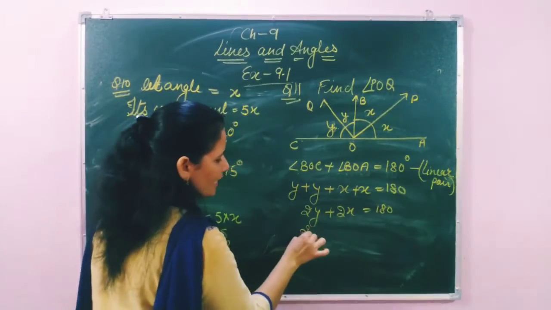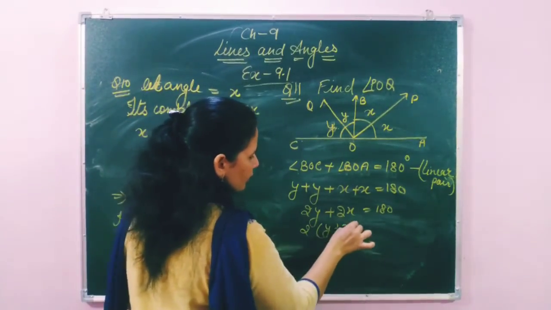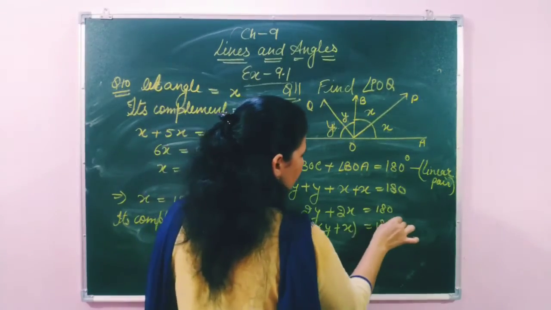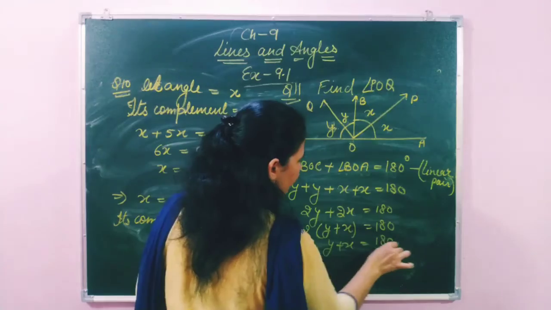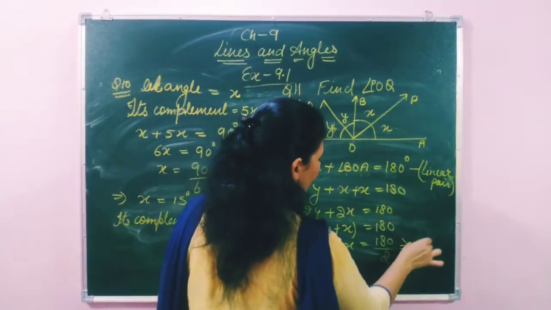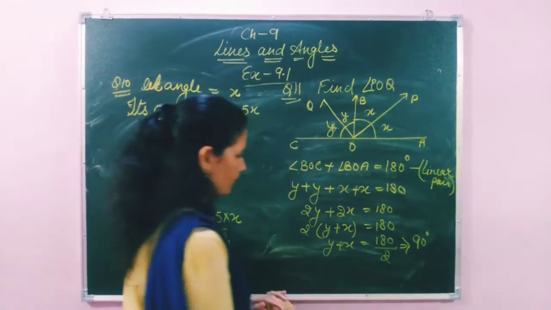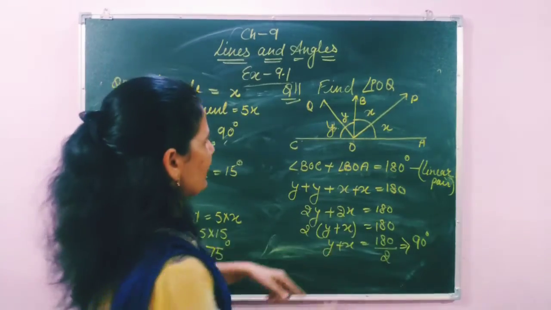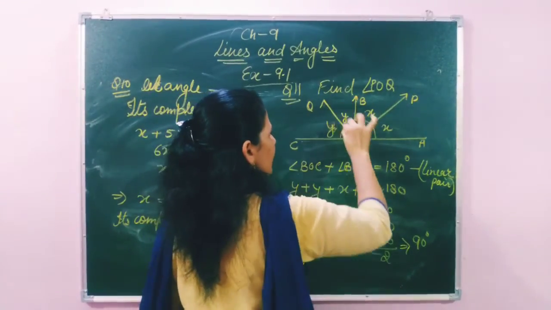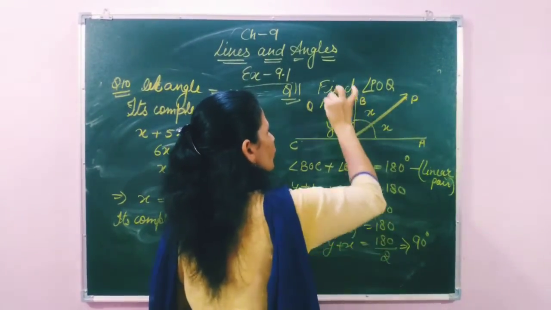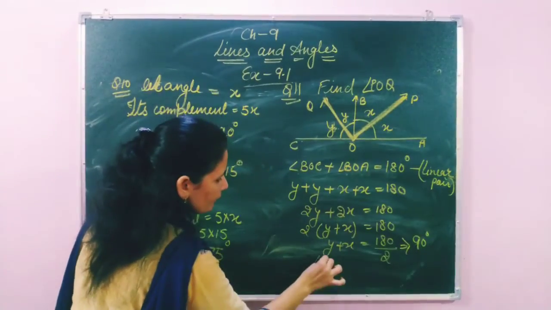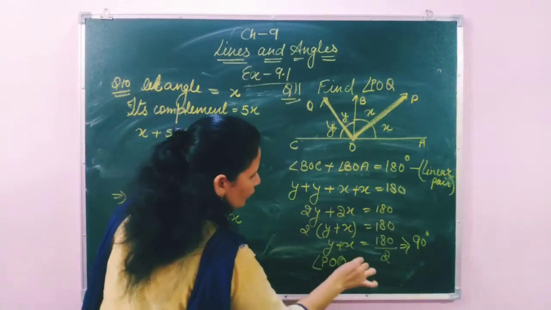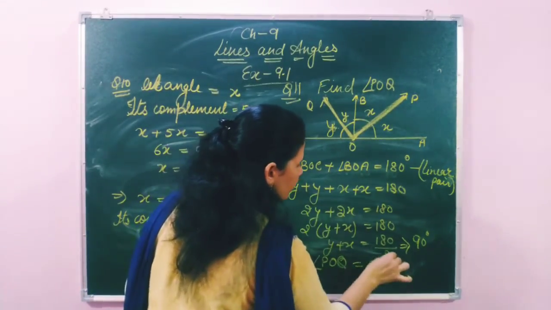We have taken 2 as common, then inside the bracket remain y and x. So angle y plus x equals 180 divided by 2, that means 90 degrees. So angle y plus x is our angle POQ. Okay, this shows the angle POQ. So here we can write angle POQ equals 90 degrees.